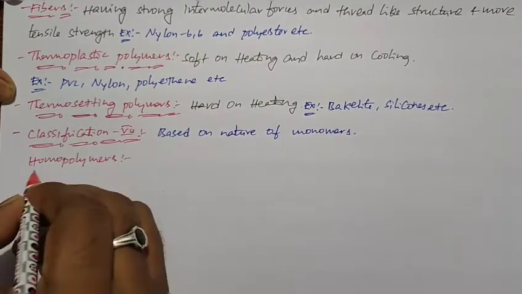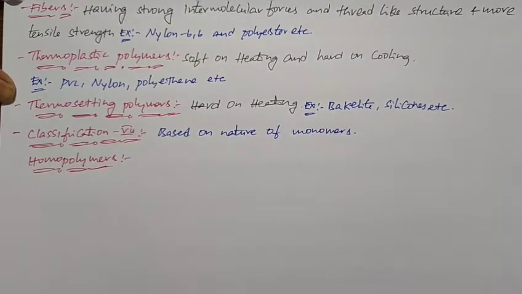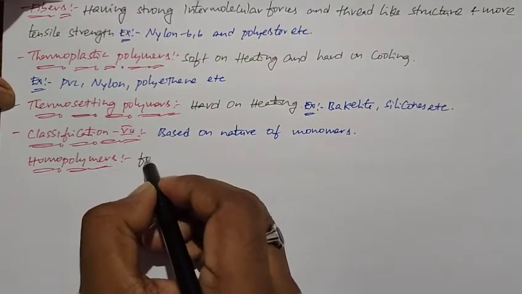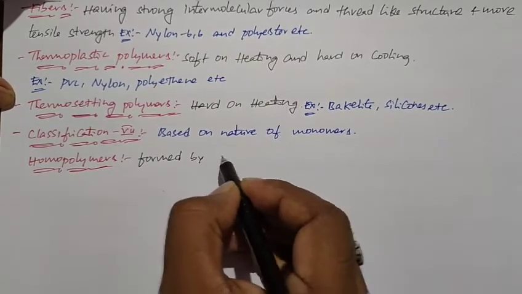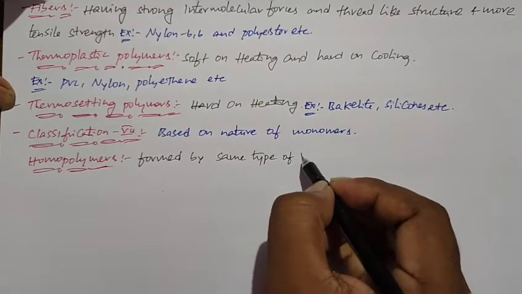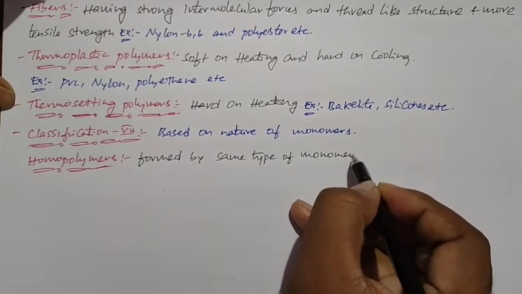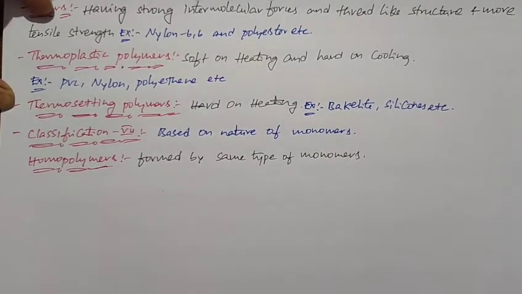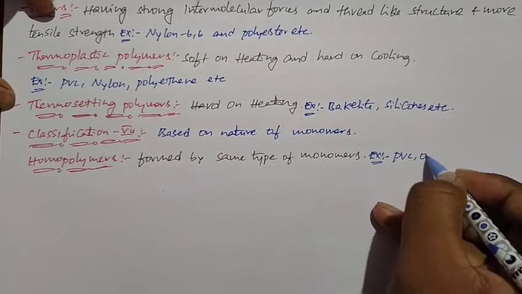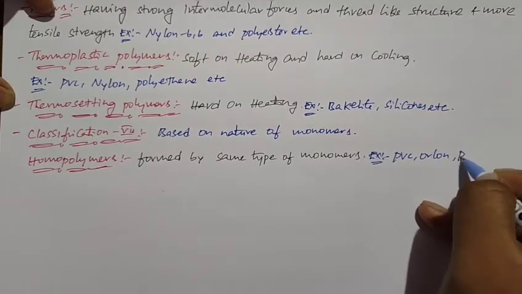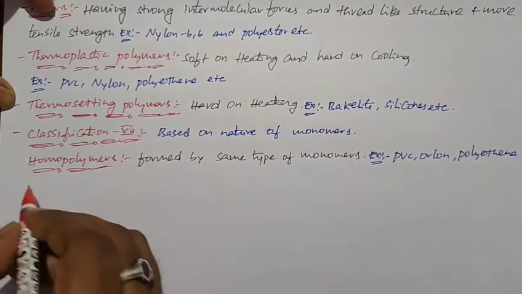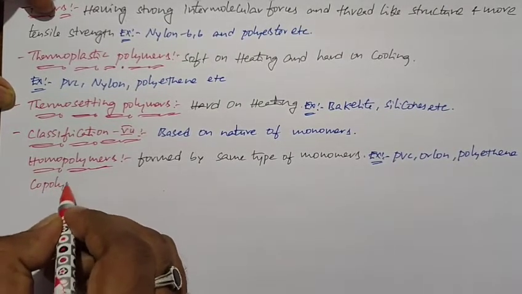and copolymers. I mean the polymers which are formed by the same type of monomer we call as homopolymers. If you take the example of homopolymers, PVC, Orlon, polythene, etc.